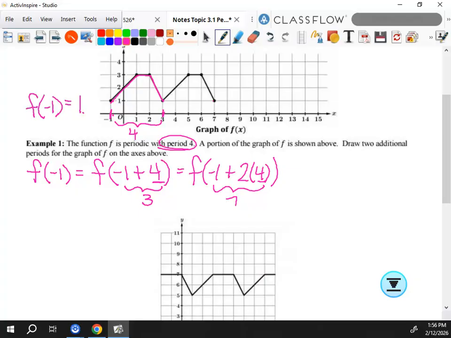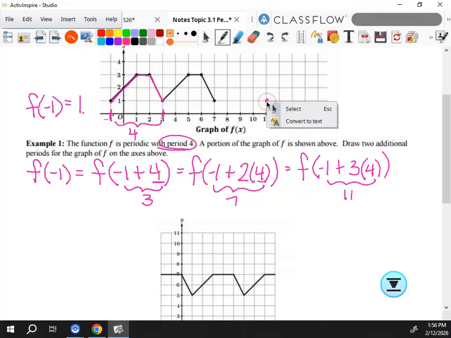The input would be -1 plus or minus some multiple of 4. Any multiple of 4, because 4 is the period. So this could also be f of -1 plus 3 times 4. 3 times 4 is 12, so this whole thing would be 11, which means I know that at 11, I also have a 1. If I did f of negative 1 plus 4 times 4, that'd be 15. So at 15, we also have that. Again, I know on the graph you could just count 4, but we need to understand it functionally as well.